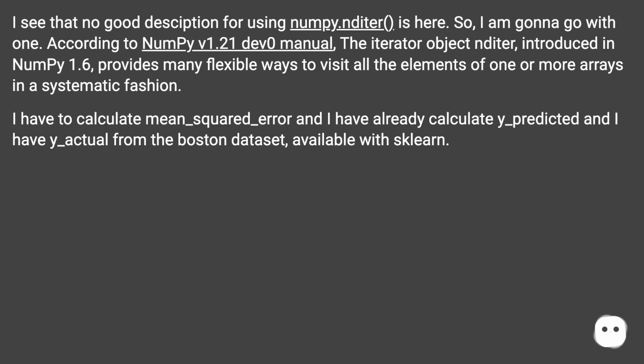I have to calculate mean_squared_error, and I have already calculated y_predicted, and I have y_actual from the Boston dataset, available with sklearn.